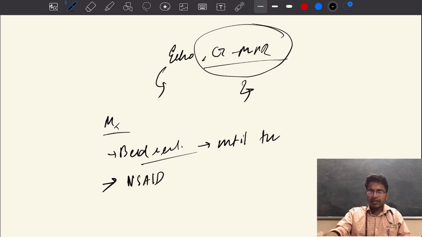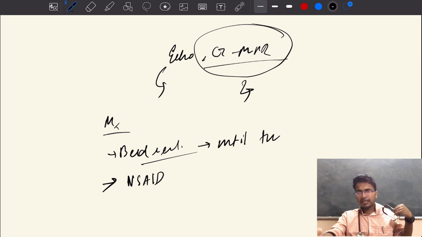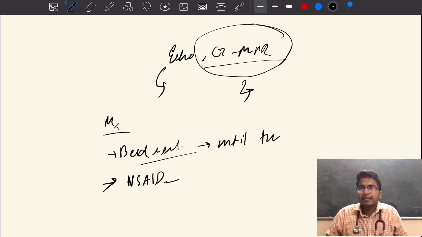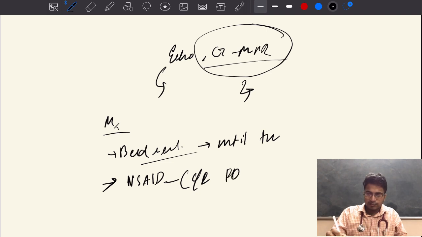So a patient presenting with acute pericarditis, the classical pleuritic chest pain, which is relieved on sitting upright and leaning forward, you will start the patient on NSAIDs. When are NSAIDs contraindicated in case of acute pericarditis? That is when the pericarditis is secondary to post myocardial infarction. In cases of post myocardial infarction, we do not prefer NSAIDs because they can increase the infarcted area. It can result in reinfarction. So we should avoid NSAIDs in case of post myocardial infarction pericarditis.